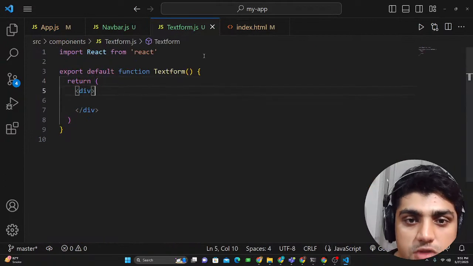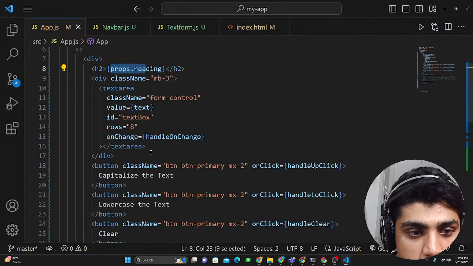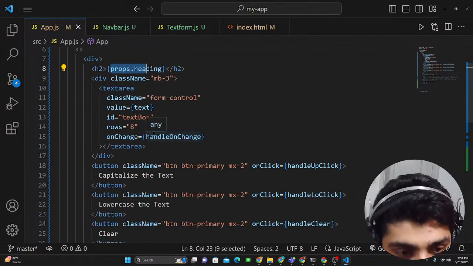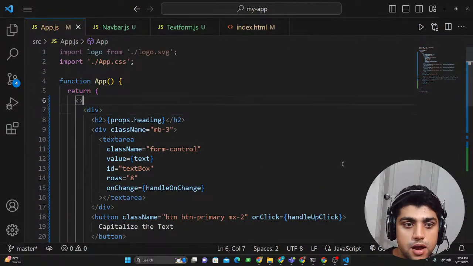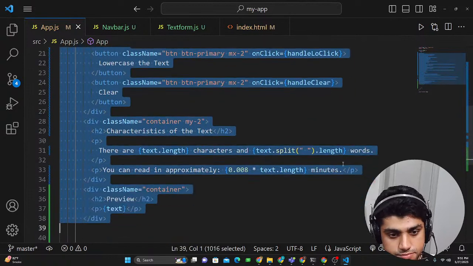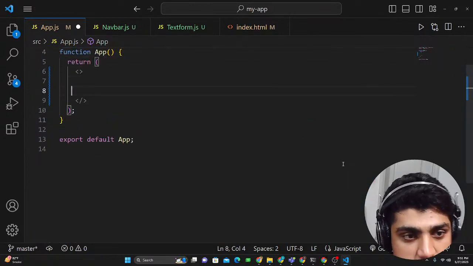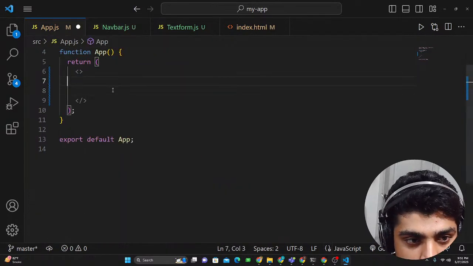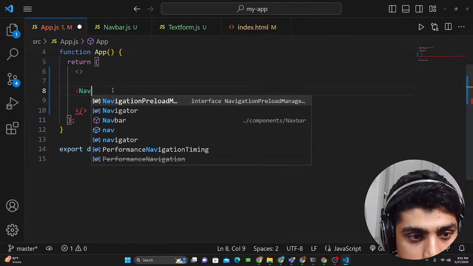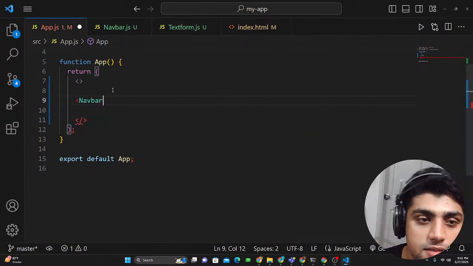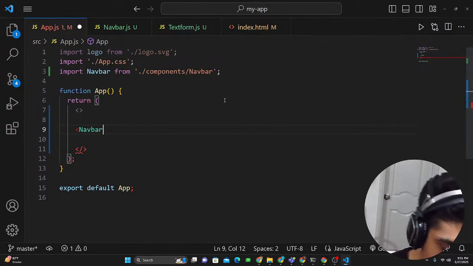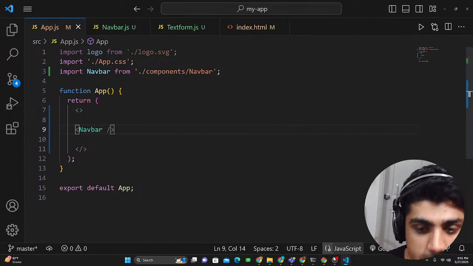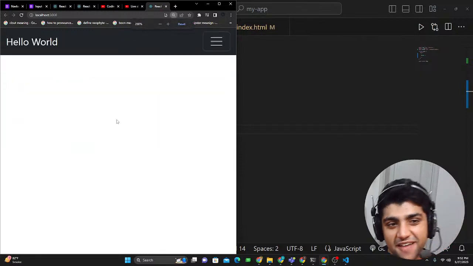So to import the component, what you would do is go back to your app.js, and instead of all this random stuff, I don't know why I added this, you would include just your simple component. So if you wanted to use the navbar component, you could just type in navbar, okay? And that should include this line, import navbar from components. You could just close it like this, or another way to do it is a self-closing tag like that, and you have your navbar back in there.